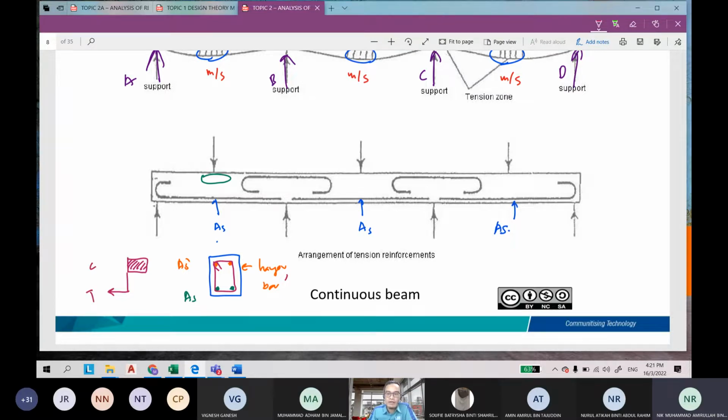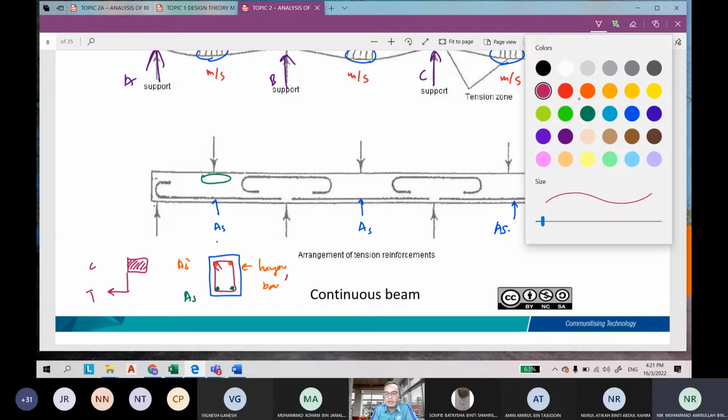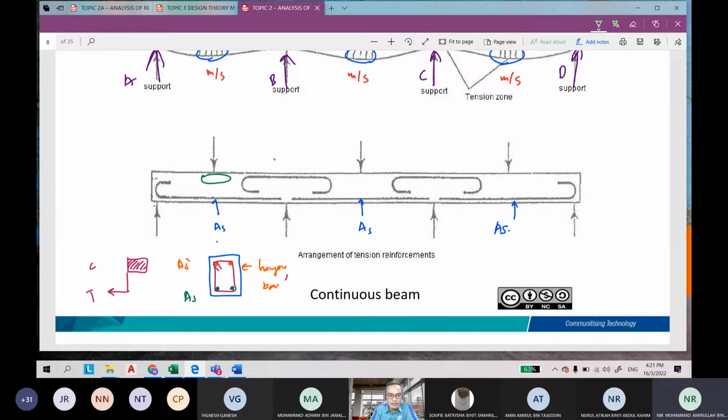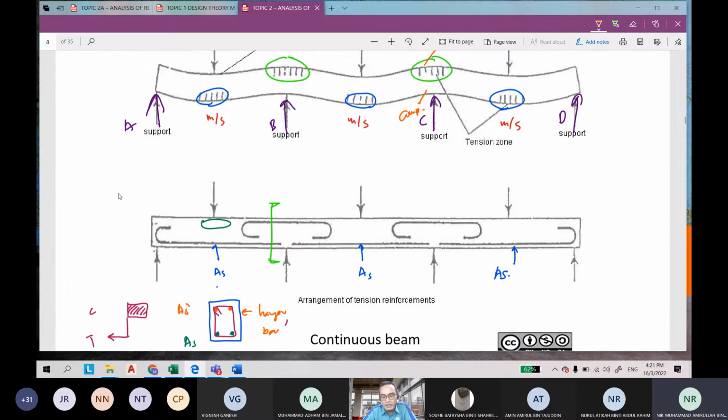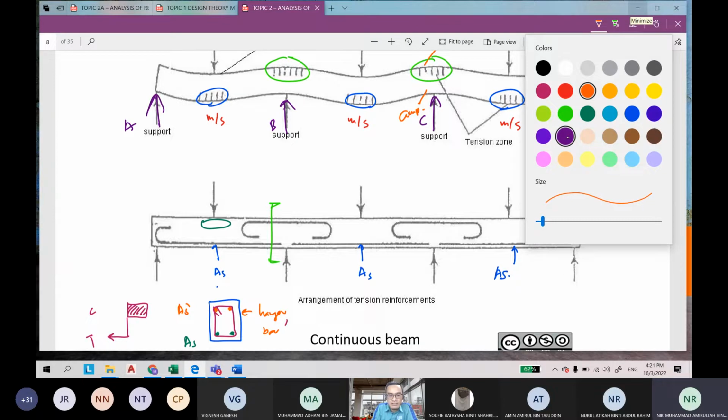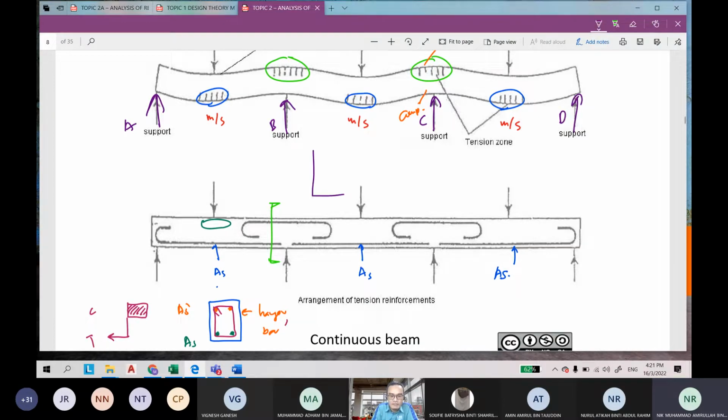However, if you are requested to design the sections near the support, the situation is different. For here near the support, the crack tends to occur at the top part, because the tension is at top and the compression is at the bottom. So if you as an engineer face the question, and you want to design the sections near the support,